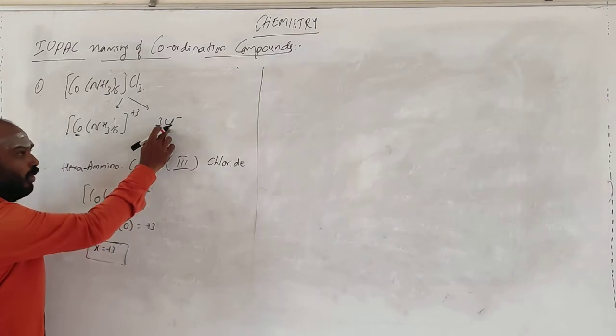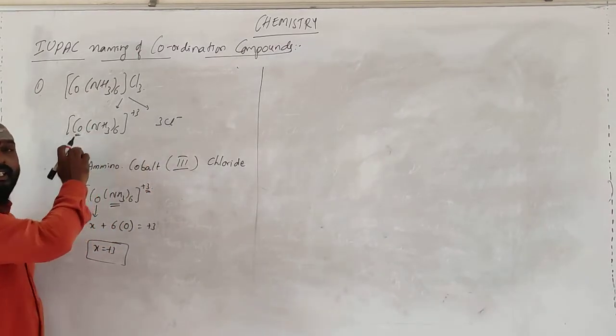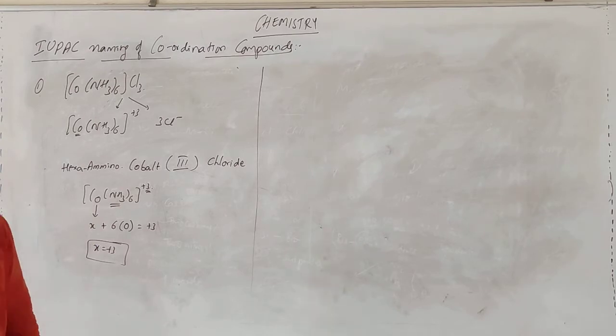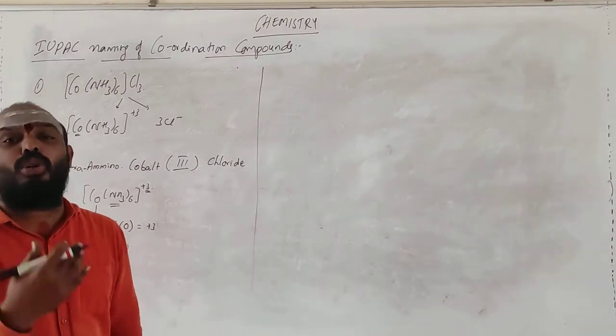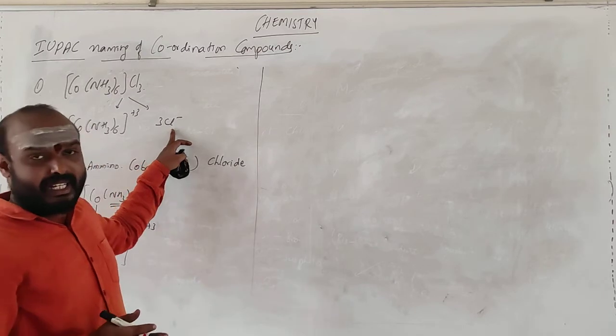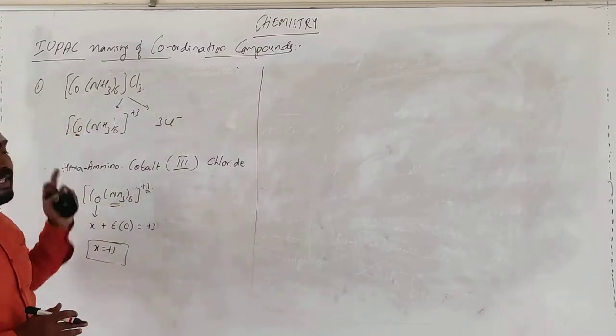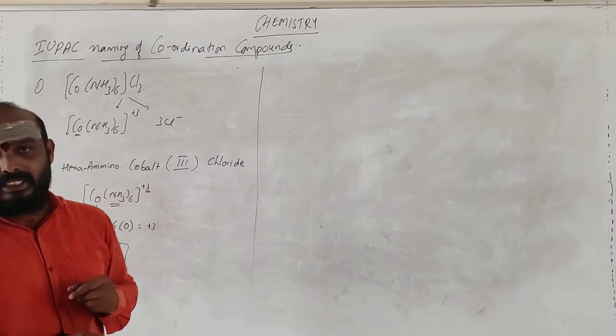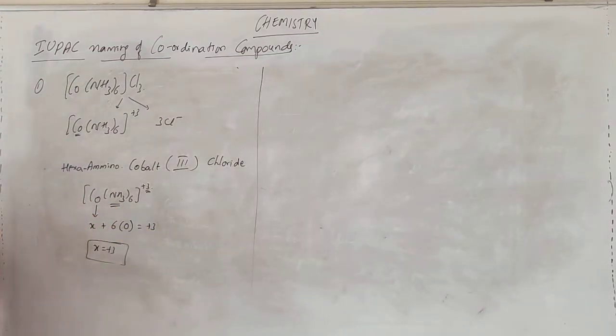So don't go for chloro here. You get chloro only whenever it is acting as a ligand. Whenever chloro is acting as a ligand, then we call it chloro. Now it is not acting as a ligand. It is outside the coordination sphere. So we call it chloride, because it is an ion, right? So let me take one more example.